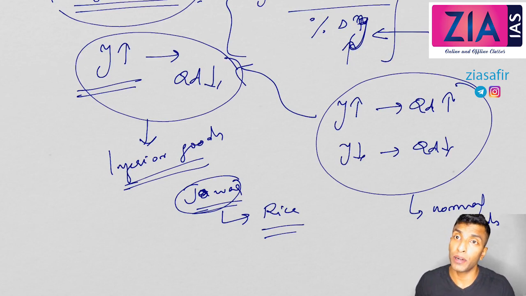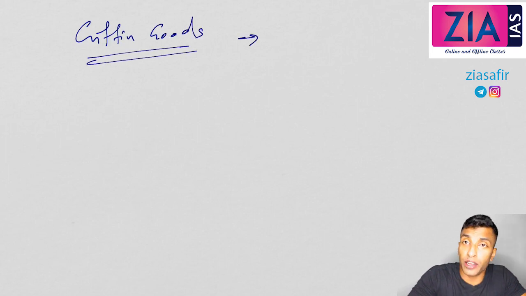But there are certain people who may like to continue with the inferior good also. If I wish to continue with jowar despite my income increase, what will happen? I can't generalize it, but I have given you some example. So this is a possibility in case of only inferior goods. Now what do you mean by Giffen good? Giffen good is actually named after Robert Giffen.